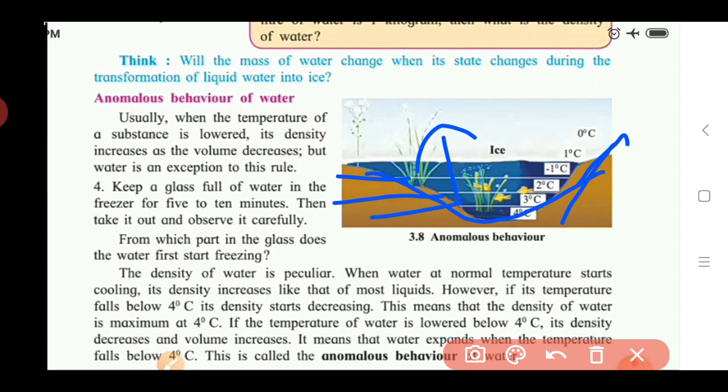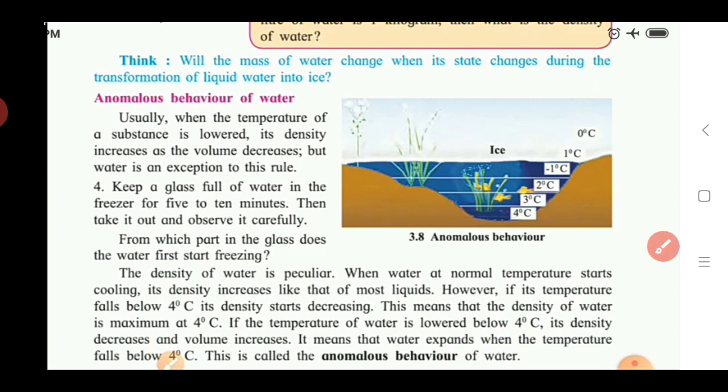So due to this, when the water gets converted into ice, the ice requires more space, that is, the volume is increased for ice and density is decreased. So it means that water expands when the temperature falls below 4 degrees. This behavior of water is called the anomalous behavior of water. I hope you understand in which way water shows anomalous behavior.